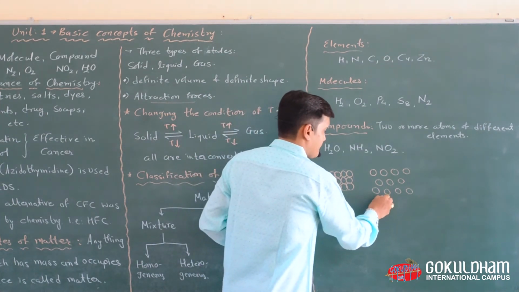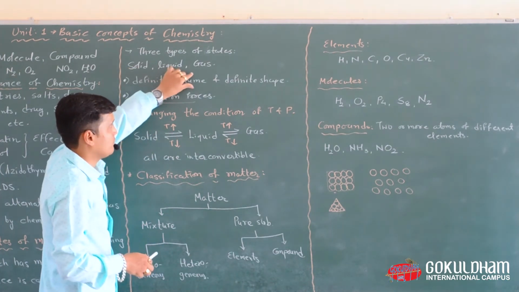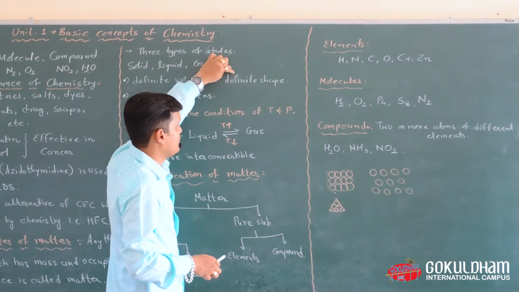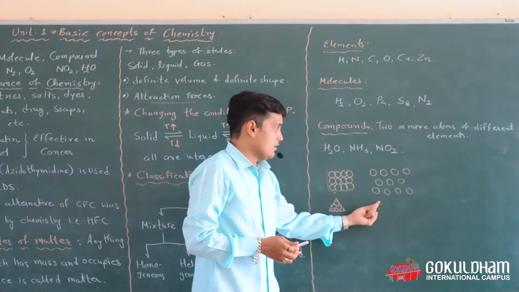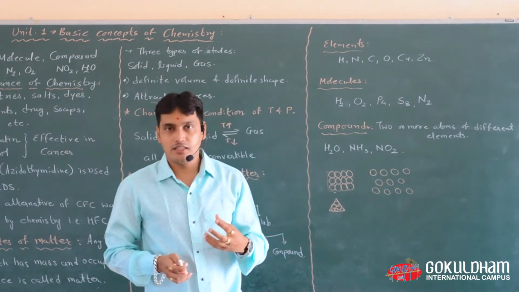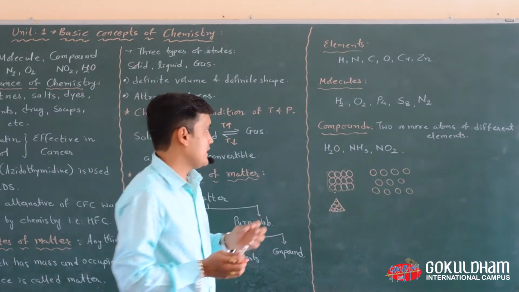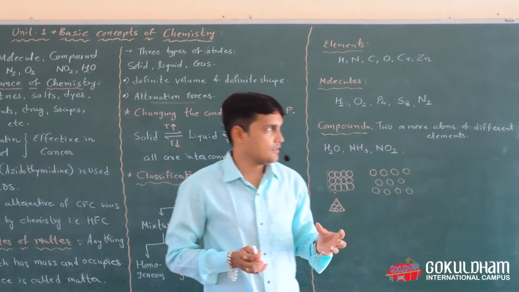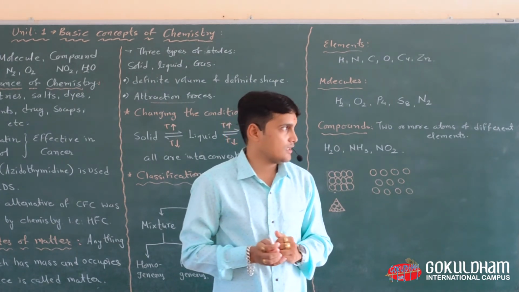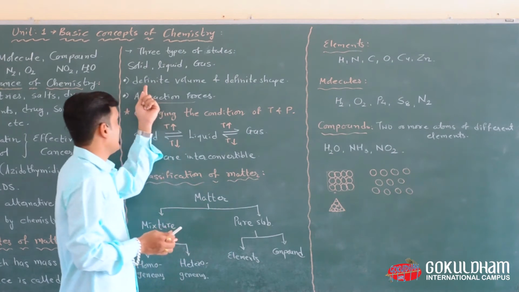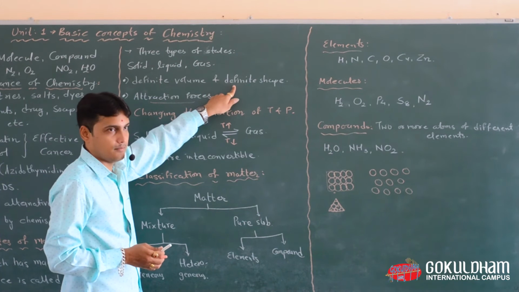In liquid, you can say that liquids have definite volume, but liquids do not have definite shape. Means if we fill this water in a beaker, then it will gain the shape of the beaker, and when we fill this liquid into a bottle, then it will gain the shape of the bottle. So we can say that liquid has definite volume but not definite shape.